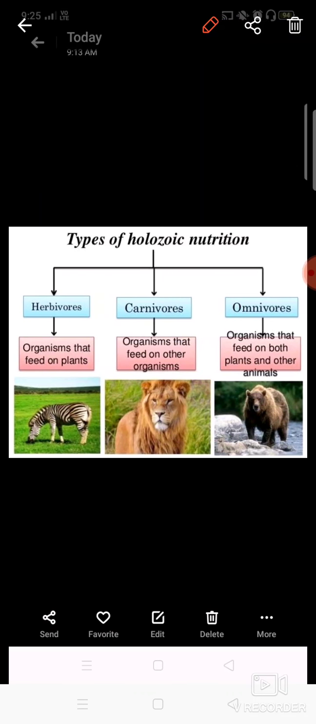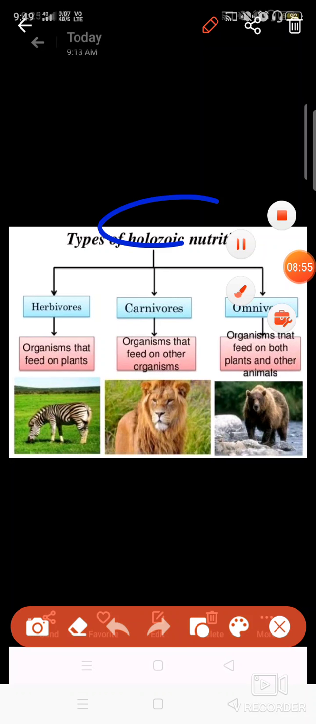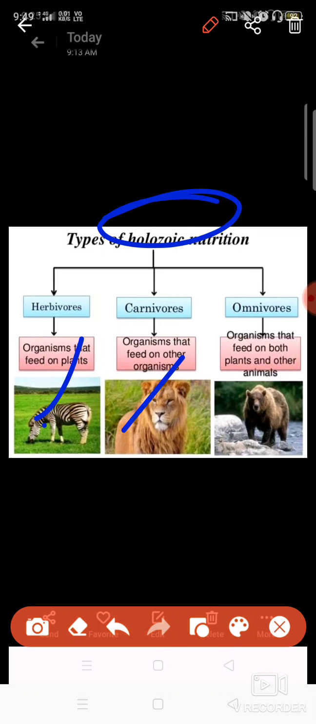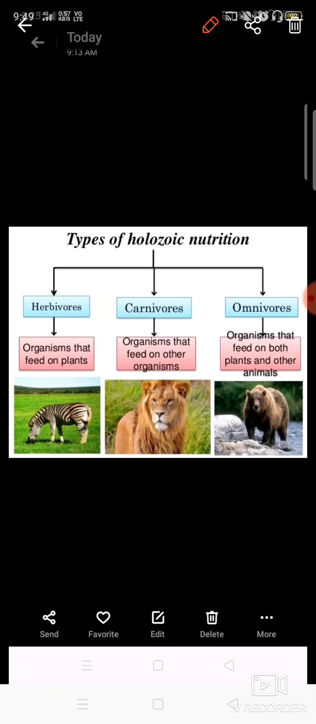Now let us see the types of holozoic nutrition. Holozoic nutrition can be of the following types, and this you know well: herbivores, carnivores, and omnivores. Plant eating animals are herbivores; animal eating animals are carnivores; and the animals which can eat both are known as omnivores. You can find examples by yourself, it is very easy, you have studied it in class 6 also.